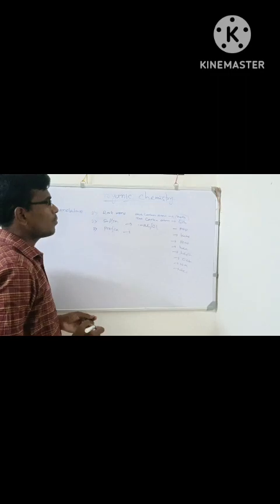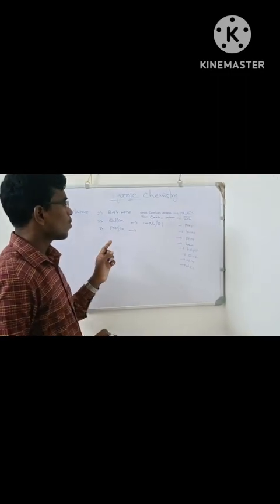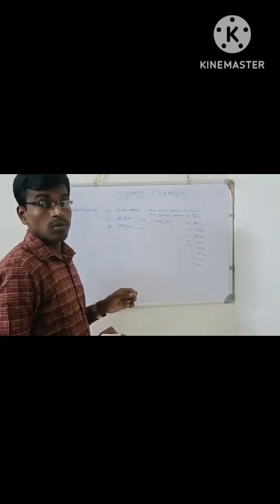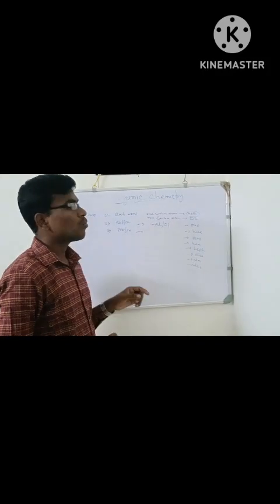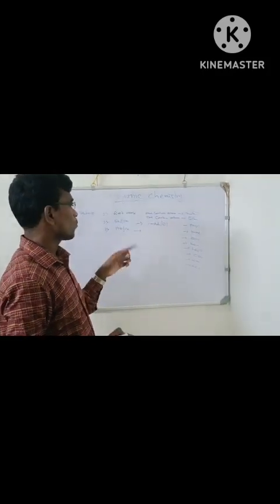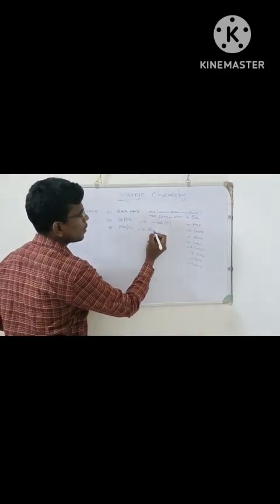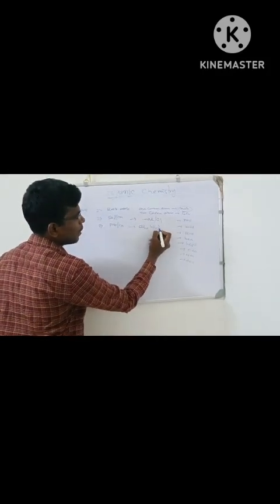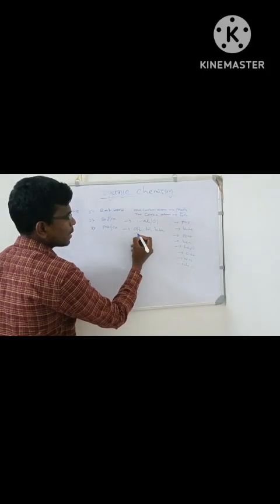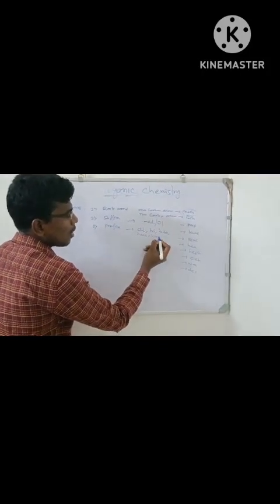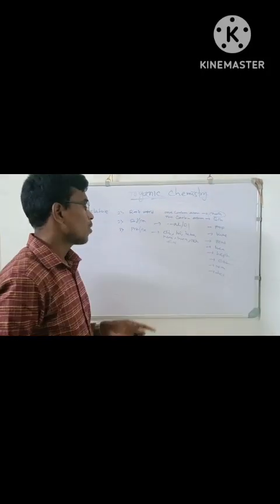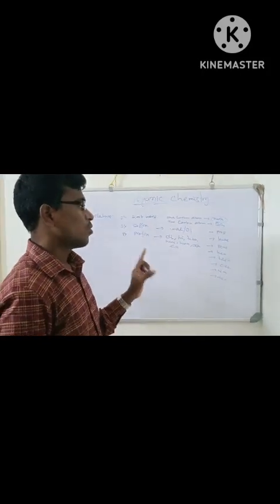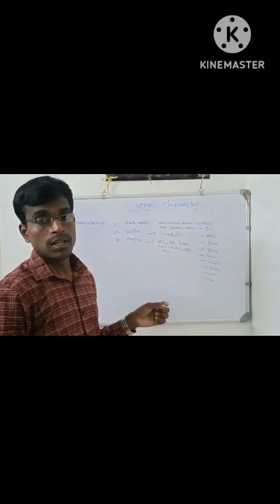Prefix: if the number of substituted groups is 2, 3 or more, then the prefix should be di, tri, tetra, penta, hexa, hepta, octa, etc. This type of prefix is to be added during nomenclature.